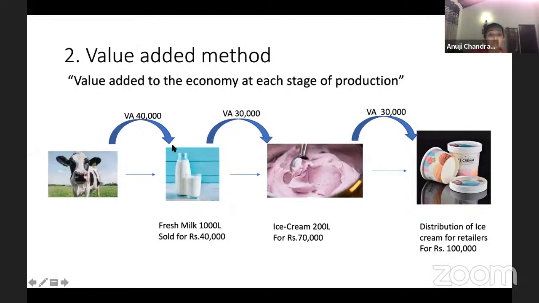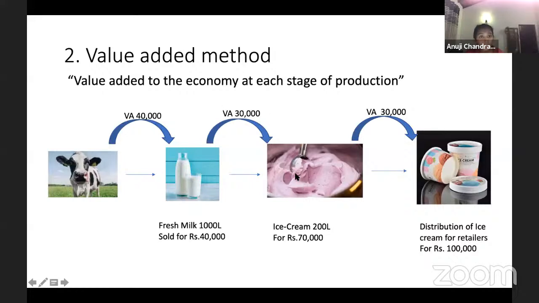Here, guys, you take each stage and the value creation at that stage. Example: let's say there is a cow. They have a farm, so they get milk from this cow. Say the milk you get from this cow is 1,000 liters and it is worth 40,000. So from the cow you created 40,000 for the economy.